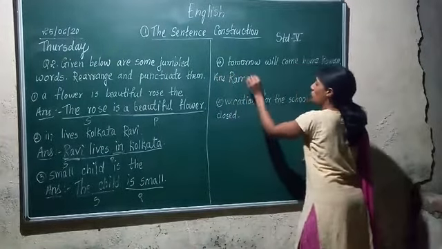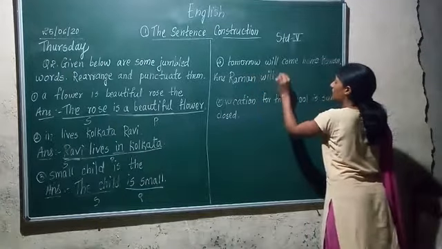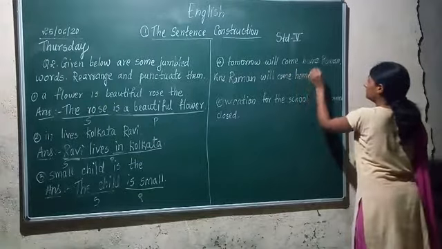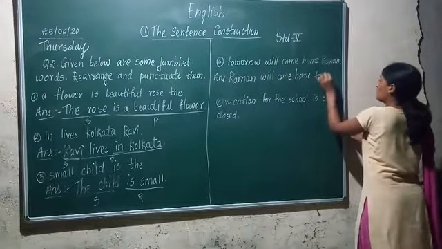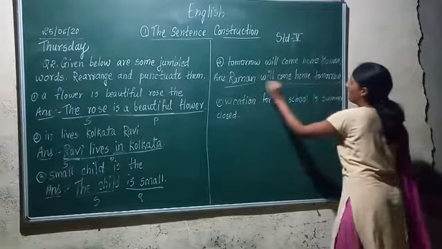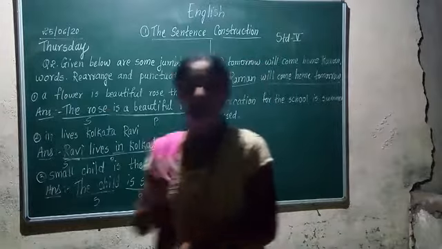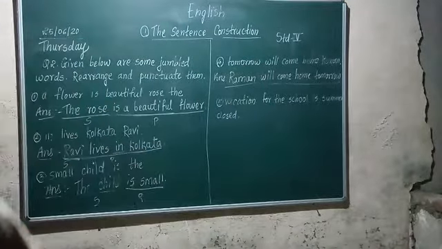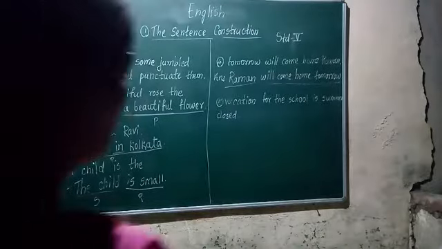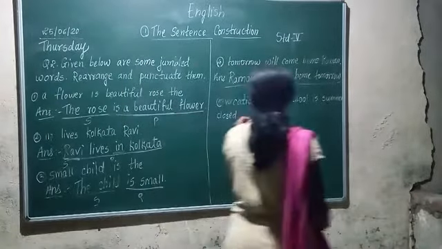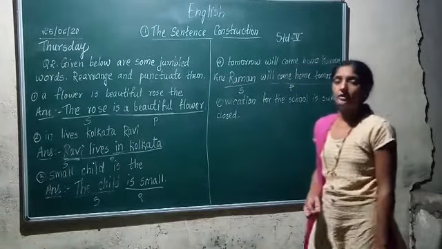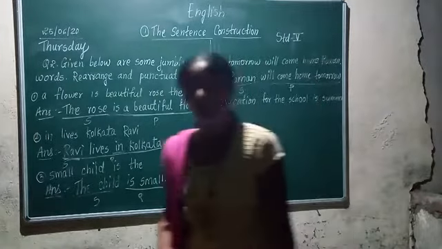Raman will come home tomorrow. Now in this sentence, Raman is what? Raman is a doer of action. So Raman will become what? Raman will become subject, and will come home, this is subject, and will come home will become what? It will become predicate. Have you understood?